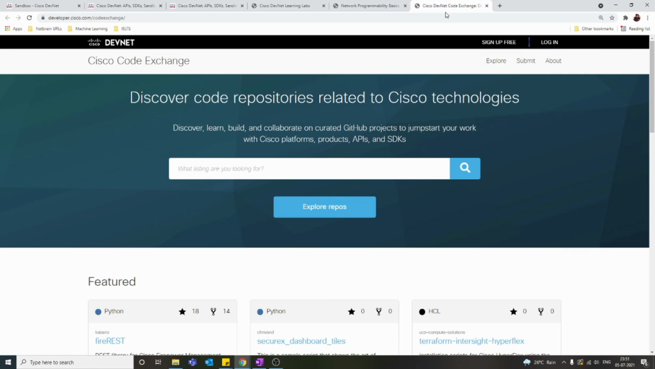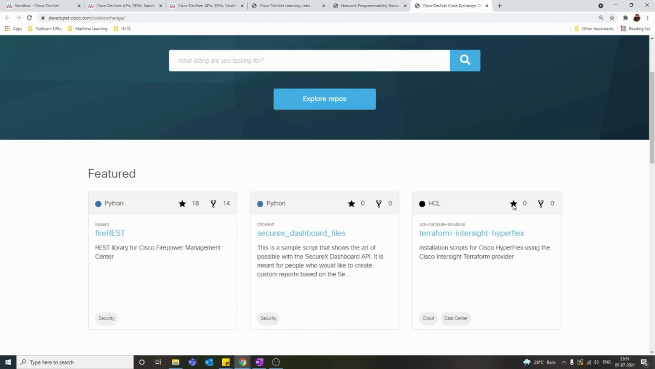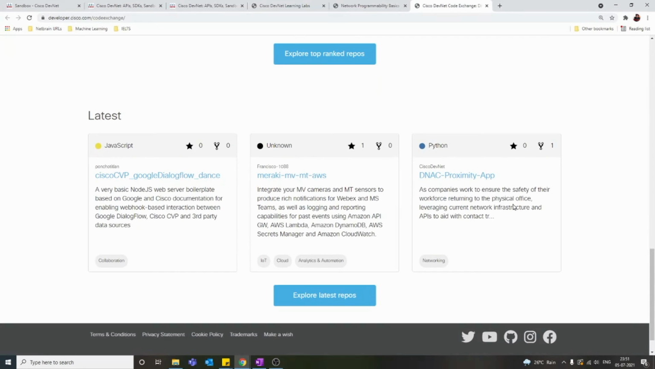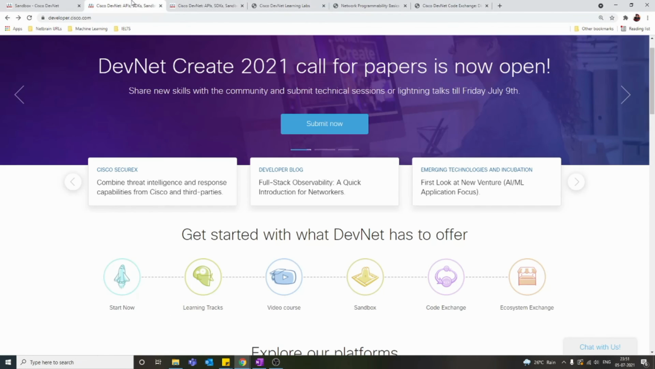Or if you have done some great script, great automation script, or great automation case study, you can just post it here and other people can use it. So that's a great collaboration platform, and you will be seeing many case studies like this here. That's it in the Code Exchange.